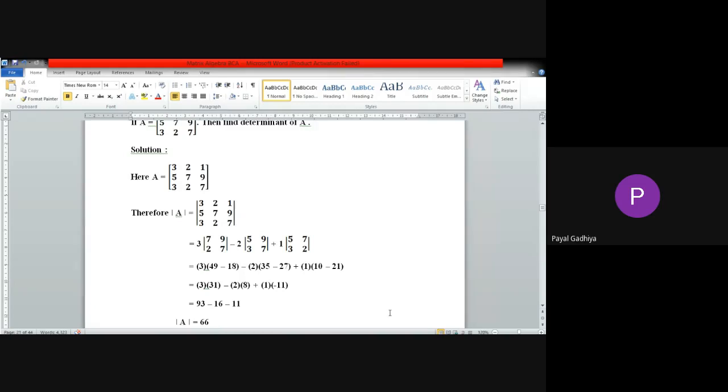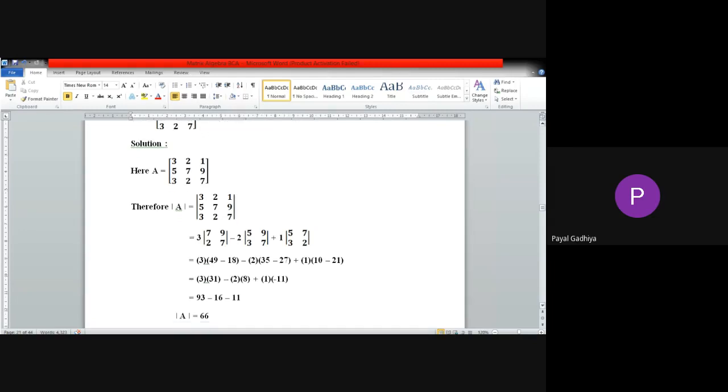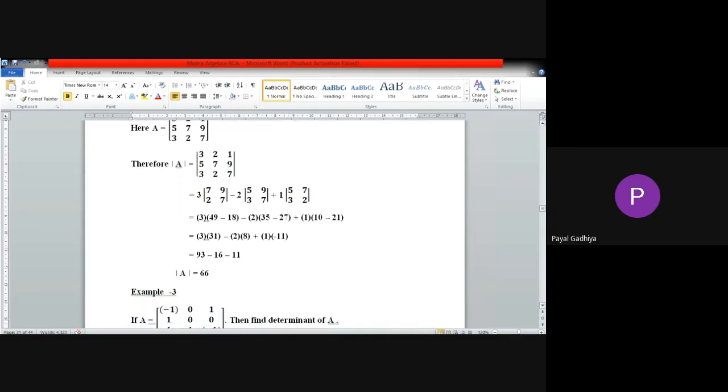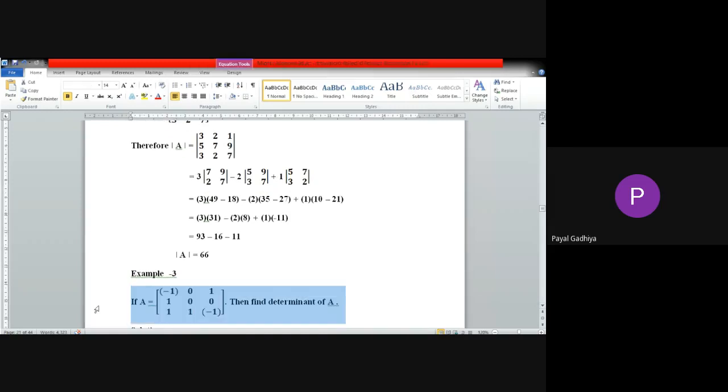Are you all clear with this answer now? Yes, ma'am. You can verify your question and you can get the point where you have made a mistake if your answer is wrong. Right? So this is the way you have to find determinant. Okay, now take a screenshot of this question. This is your homework and you have to find determinant at your home. And we will verify your answer in the next session.